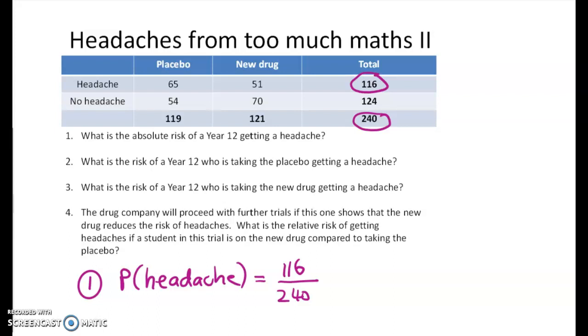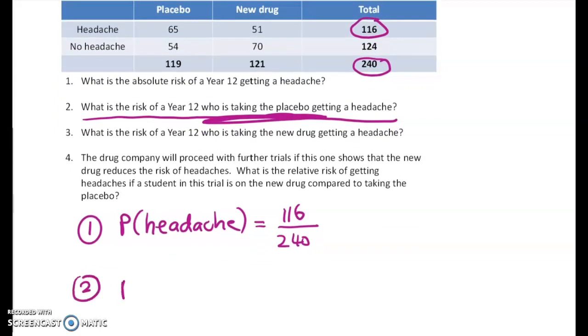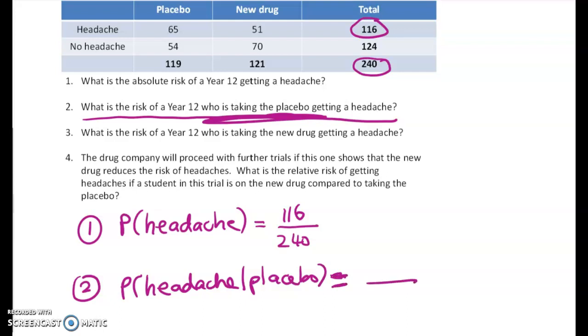Then the next one, what is the risk of a Year 12 who is taking the placebo getting a headache? So here comes our first conditional probability. All right, so we're going to write this as probability, P bracket, headache, given that they're getting the placebo. So we're restricting who we're choosing from to just those 119 students here. So it's this column here that I'm interested in. And it's 65 out of 119 of them. And that gives me 0.5462 if I go to 4 decimal places.